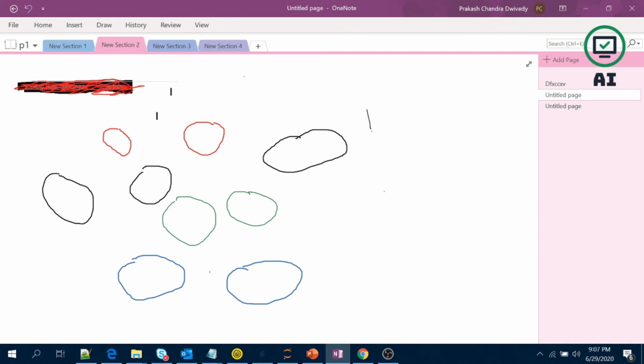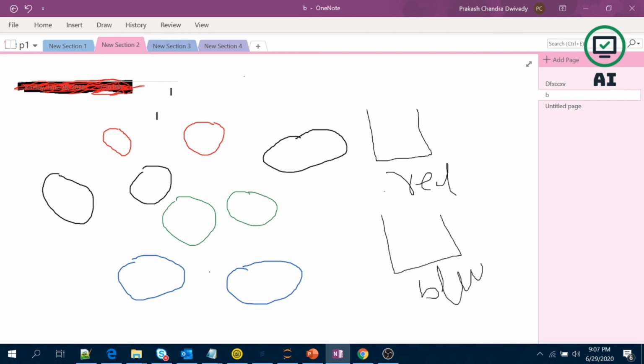So there is one bucket which is red, the second bucket will be blue. All red balls will go inside this bucket, all blue will go inside this bucket. Similarly for green and black.